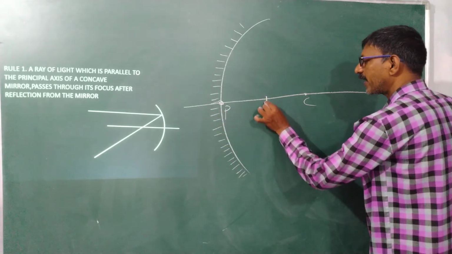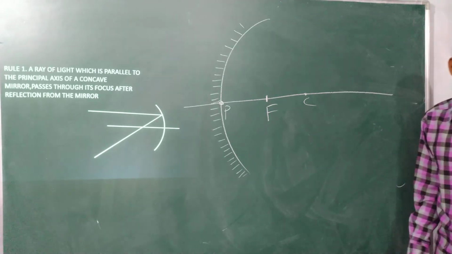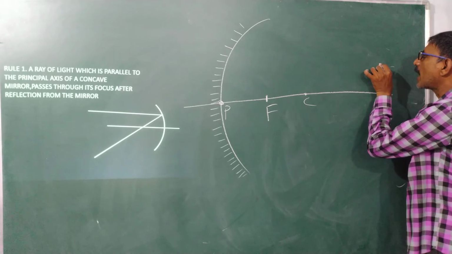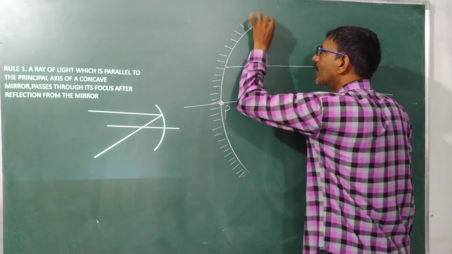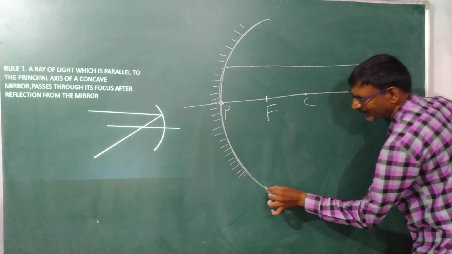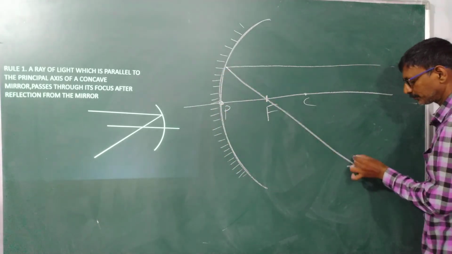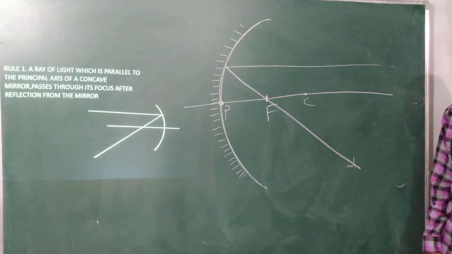I told you at the middle point we have the focus. If any light ray which is parallel to the principal axis strikes the concave surface and is reflected back, it will pass through the focus. This is the first rule.